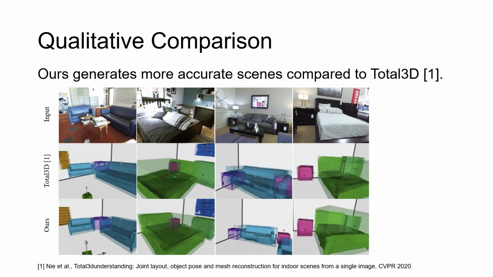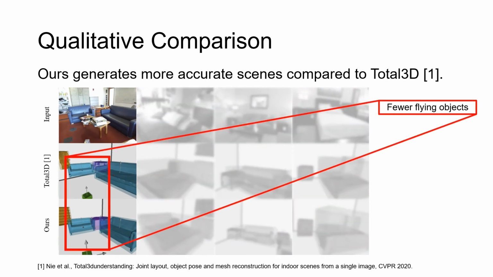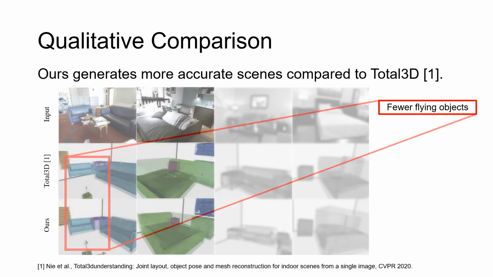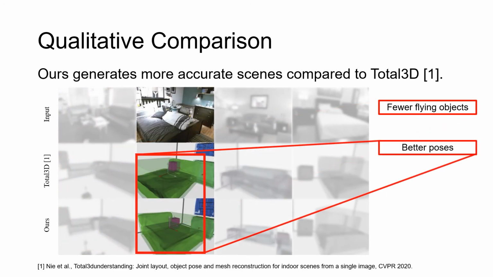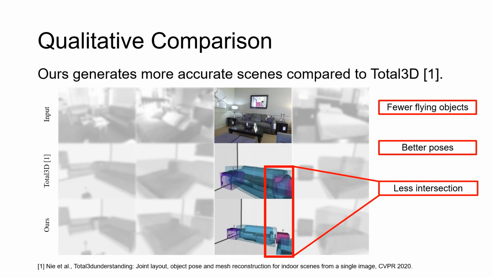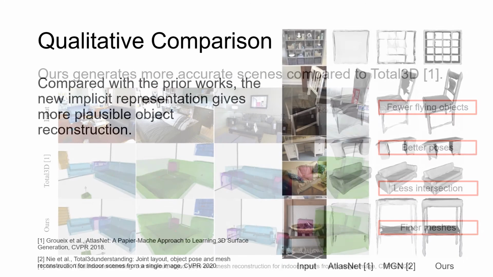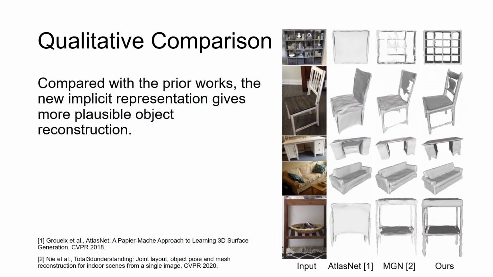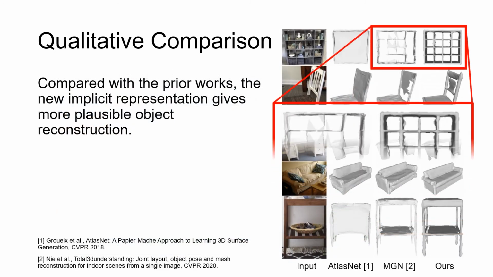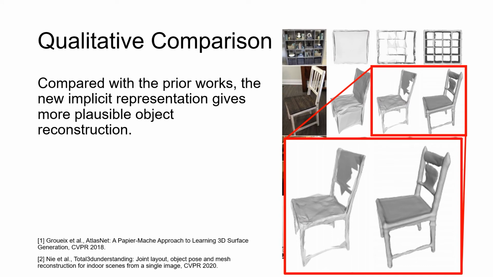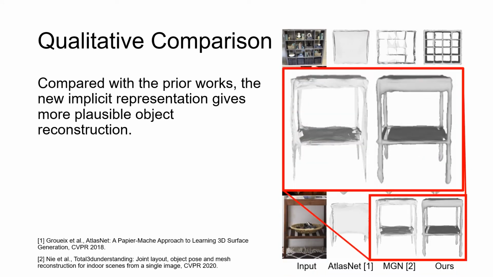Here we compare our results qualitatively with the state-of-the-art. For final scene reconstruction, our model has fewer flying objects, better object poses, less intersection, and finer meshes. For single object reconstruction, our method produces 3D shapes with correct topology, smooth surface, and fine-grained details, which clearly shows the advantage of the deep implicit representation.